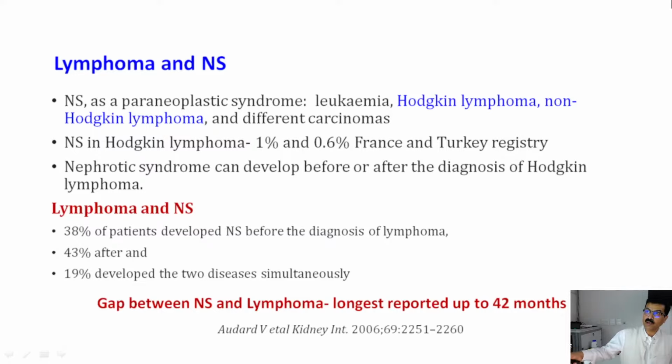Nephrotic syndrome in Hodgkin's lymphoma has been reported in different registries at 1% or 0.6%, and it can develop before, after, or simultaneously. 38% of patients develop nephrotic syndrome before the diagnosis of lymphoma, 43% develop it after, and 19% almost simultaneously. The gap between the nephrotic syndrome and lymphoma has been reported up to 42 months. Here in this case, it appears to be up to 5 years. So it possibly might be a paraneoplastic manifestation.